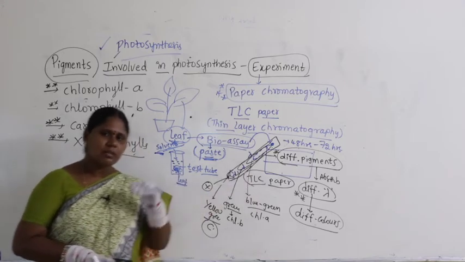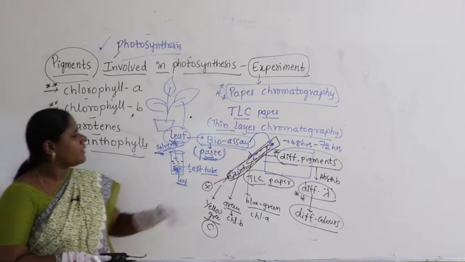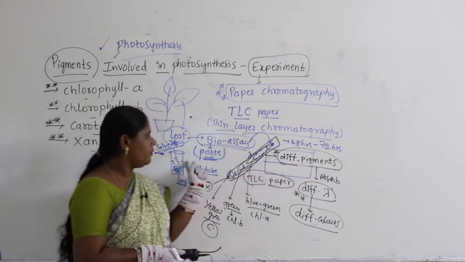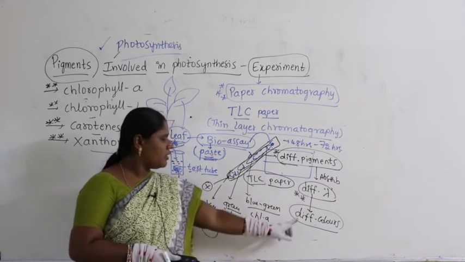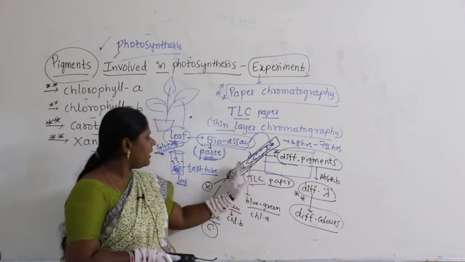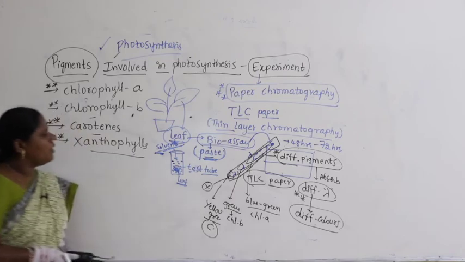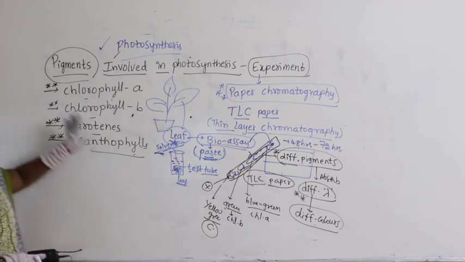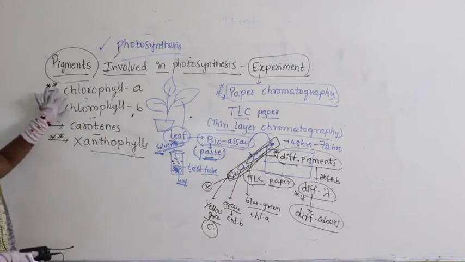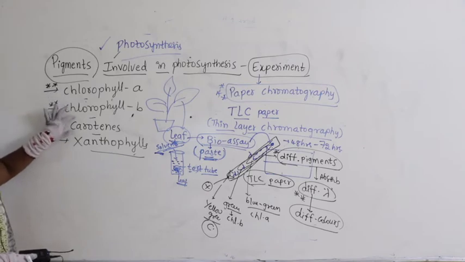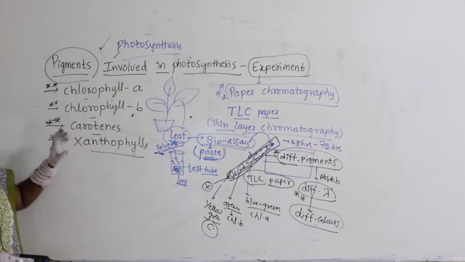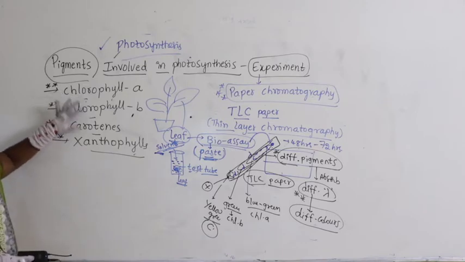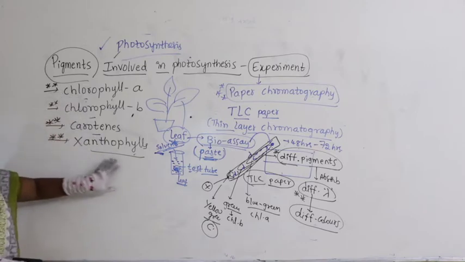So based on that, people could identify that there are different pigments in the leaf which absorb different wavelengths of light, so they are expressed in different colors. With this, what they understood is chlorophyll A, chlorophyll B, carotenes and xanthophylls.